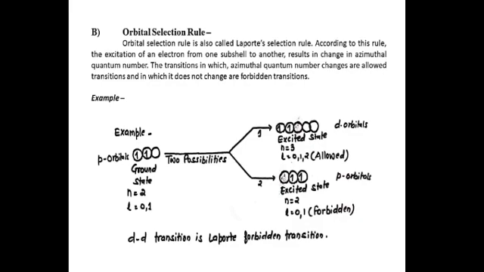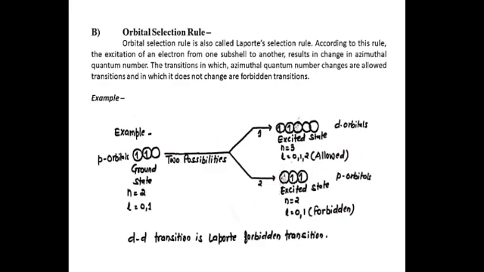Second one is orbital selection rule. Orbital selection rule is also called Laporte selection rule. According to this rule, the excitation of an electron from one shell to another results in change in azimuthal quantum number. The transitions in which azimuthal quantum number changes are allowed transitions, and in which it does not change are forbidden transitions.